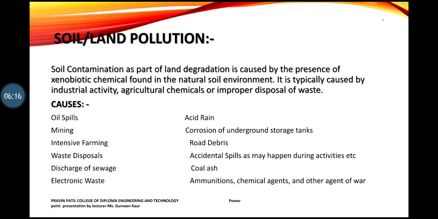So these are certain types of chemicals, pesticides or chemicals which we are using on the ground, that only contaminate the quality of the soil. So remember the name of the chemical, I am repeating: xenobiotic chemical. Please remember this name. This type of chemical is usually generated by industrial activities, agricultural chemicals, or improper disposal of waste. When all these things happen, this type of chemical is produced.